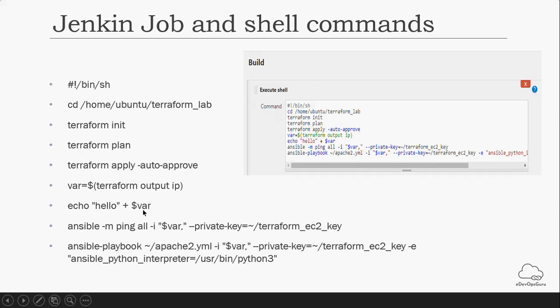And here I am simply printing the variable value to check whether I am getting the IP or not. Then I am executing the Ansible commands like ansible -m ping all, with -i, where I am explicitly mentioning to use these things